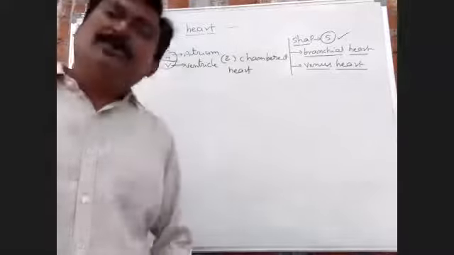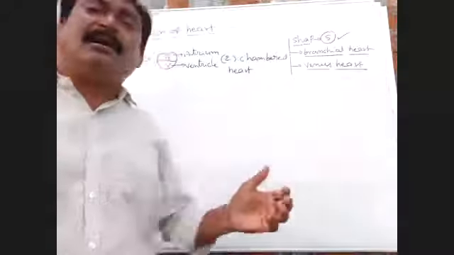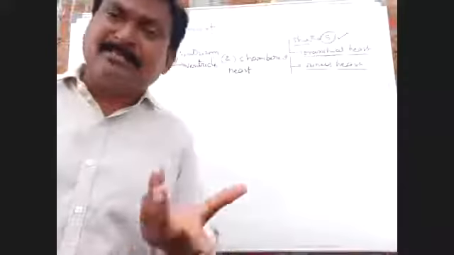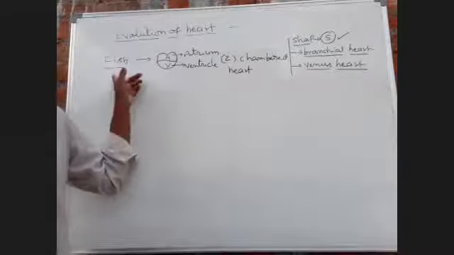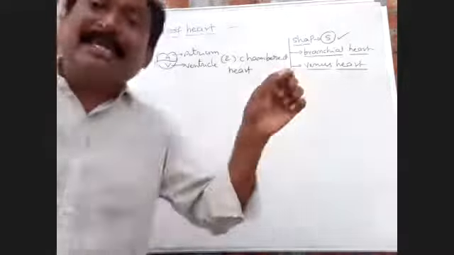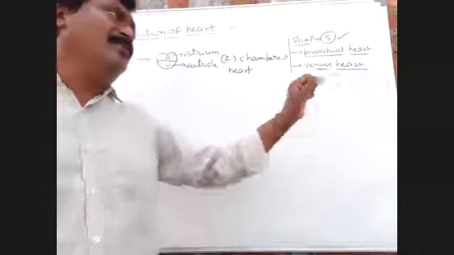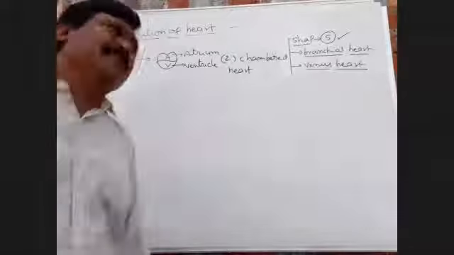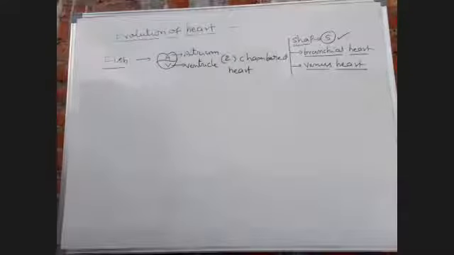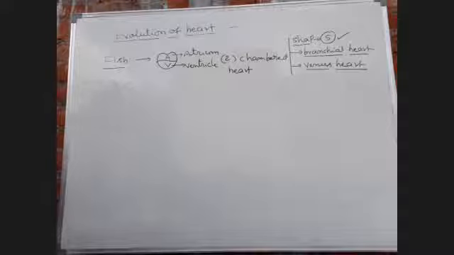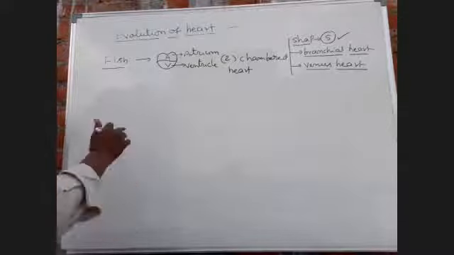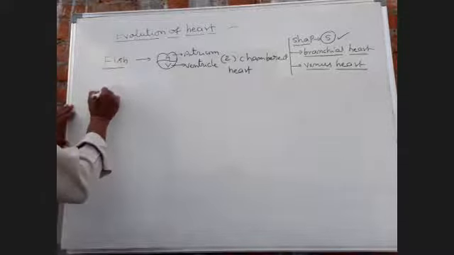This is most important. So that is over the fish heart. Next, amphibian.